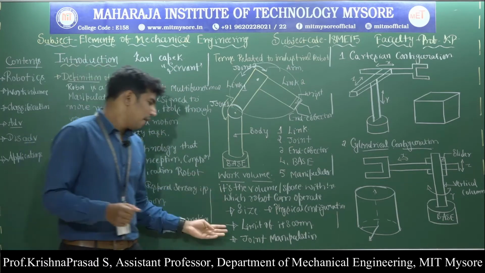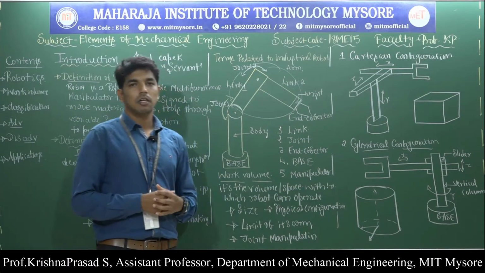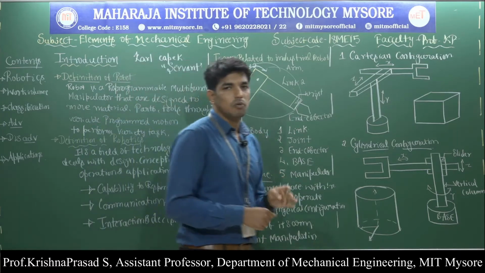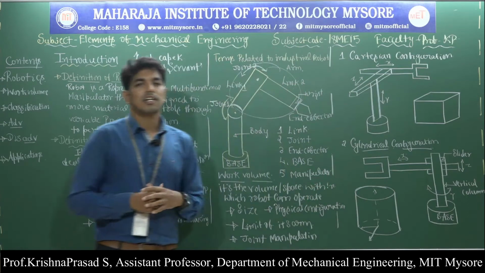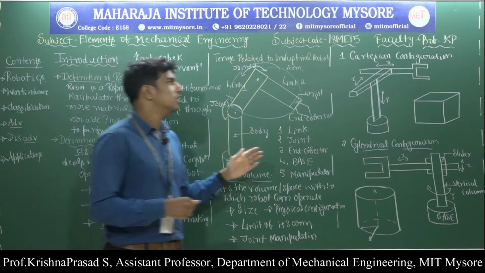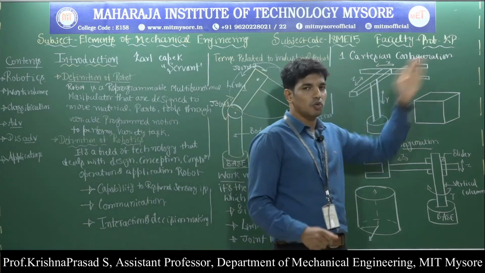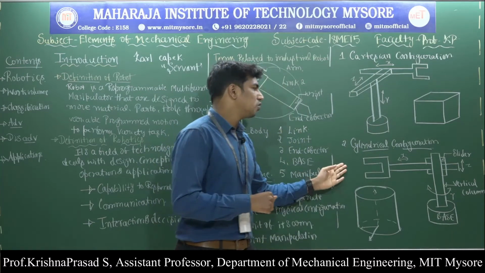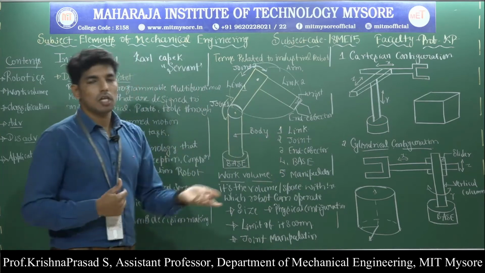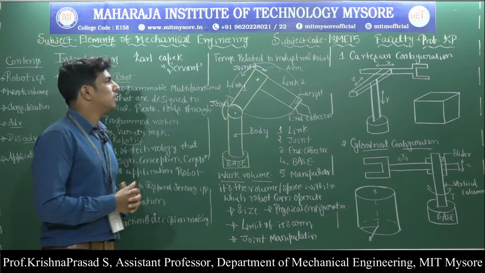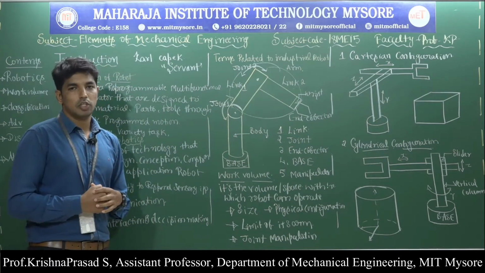Then based on the physical configuration, the robots are classified into 4 types. First one, it is called Cartesian configuration robot. Second one, it is called cylindrical configuration robot. Third one, it is called polar configuration robot. And fourth one, it is called jointed arm configuration robot.